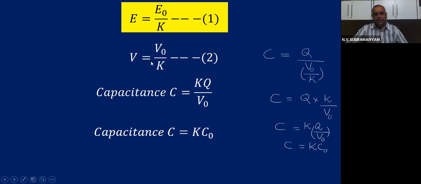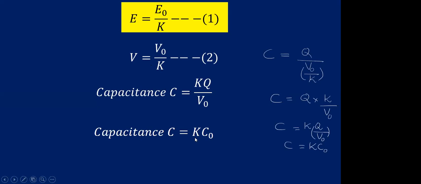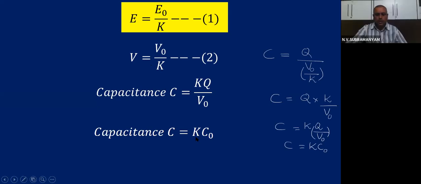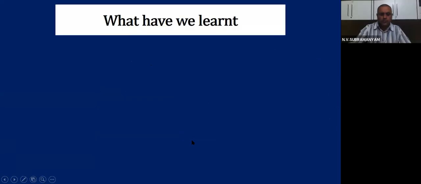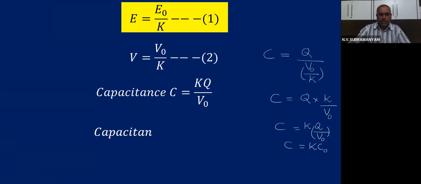Electric field and potential difference decreased K times. Divided by K means decreased K times. But here KC0 is multiplied by K times. That means increased K times. So that proves that the capacitance with dielectric is always greater. That is the purpose of the dielectric material.